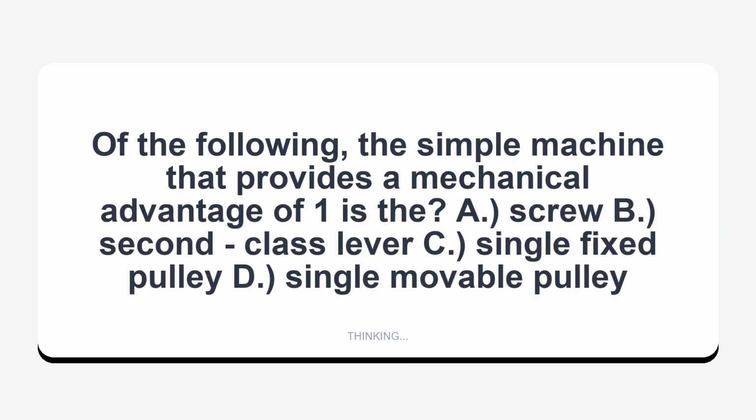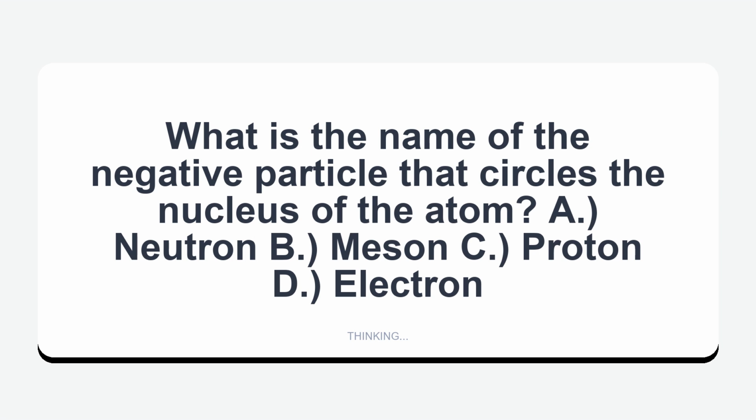Of the following, the simple machine that provides a mechanical advantage of one is the A. Screw, B. Second class lever, C. Single fixed pulley, D. Single movable pulley. Single fixed pulley. What is the name of the negative particle that circles the nucleus of the atom? A. Neutron, B. Meson, C. Proton, D. Electron. Electron.